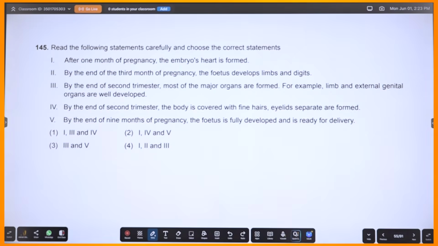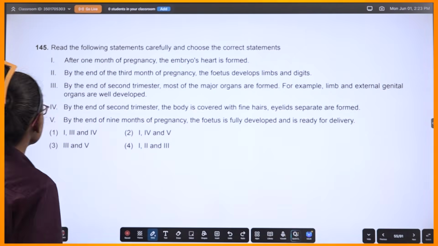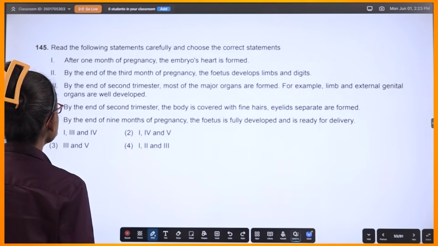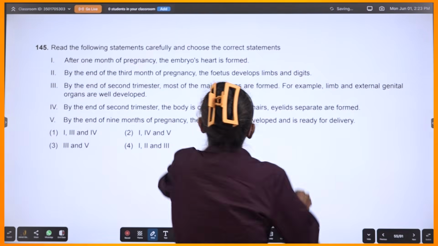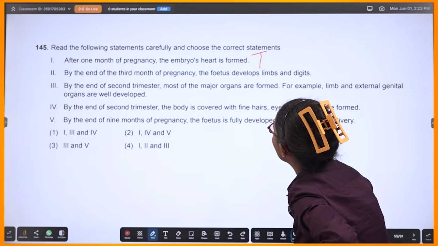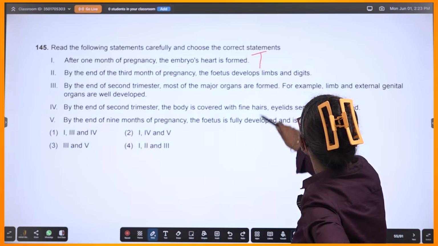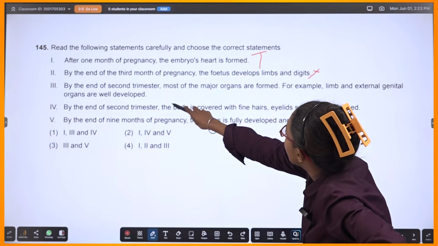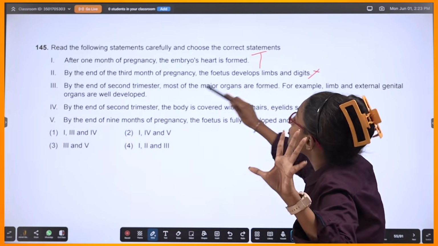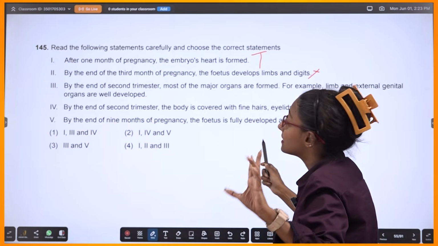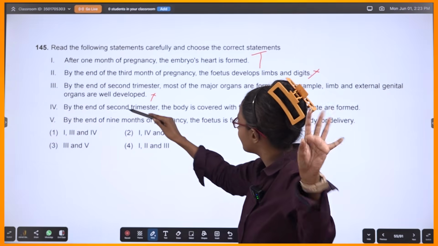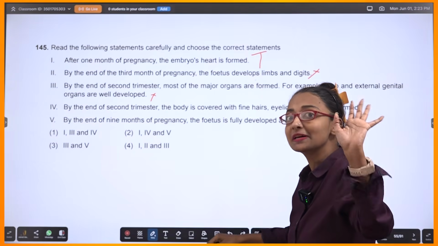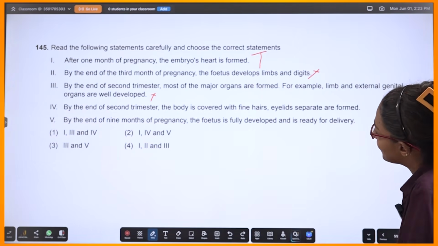Read the following statements carefully and choose the correct statements. This is from that calendar part, right? So that calendar part of embryonic development is damn important. Okay, there we go. After 1 month, embryo heart formed. True. By the end of 3rd month of pregnancy, fetus develops. No. By the end of second trimester is like 3 months, 1 trimester. So 6 months. Most of the major organs should be by 5th month only. It should be by 3rd to 5th month only.